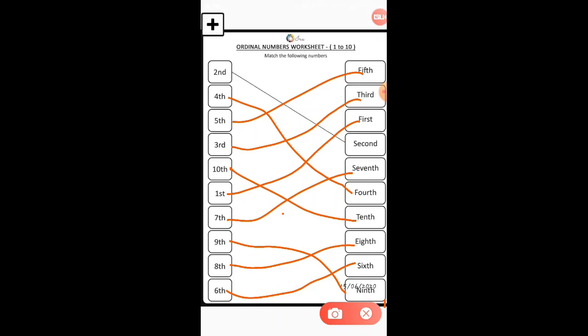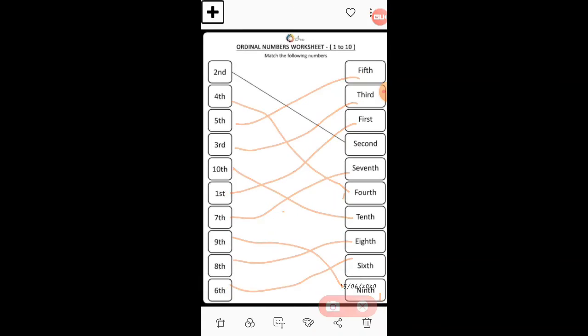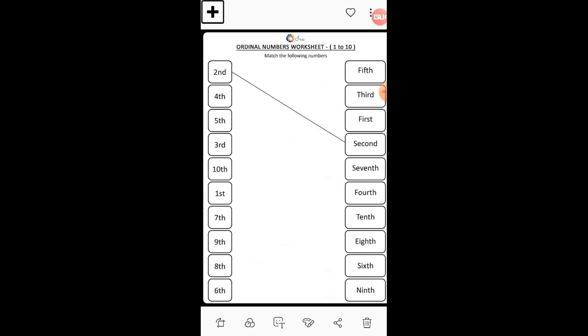I will send this worksheet in your WhatsApp group. So please note down this. Okay, it is very easy, students. There is nothing hard in this. So hope you understood this concept. The first one was odd and even numbers, and the last topic of this chapter is ordinal numbers, and hope you understood this. See this, this is the worksheet I will send you. Please note down this in your worksheet.